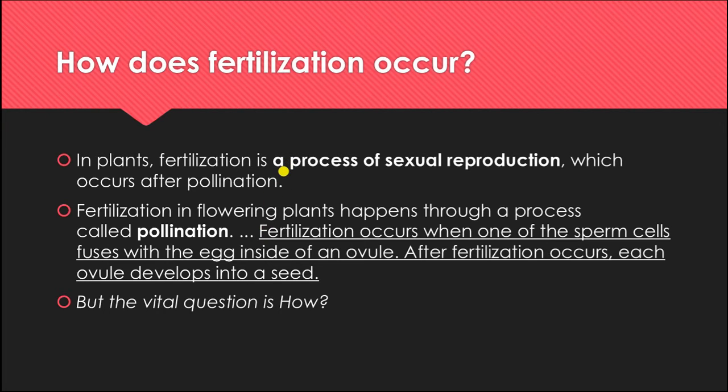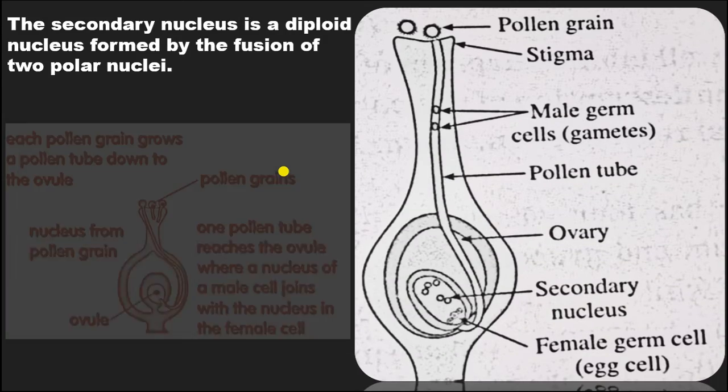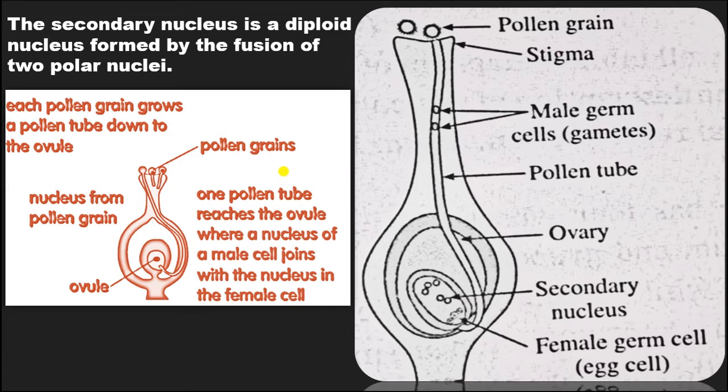Now let's see. I am going to show you some pictures. Now we have some pictures in front of us that will explain what fertilization is. Firstly, fertilization occurs with the first step, when a mature pollen from an anther of a flower falls on the stigma of the same flower or a different flower but of the same species or same kind, by the aid of the pollinating agents. This is the first step.